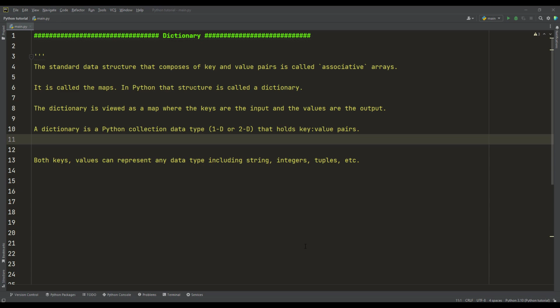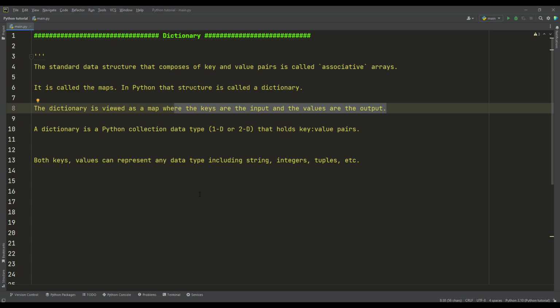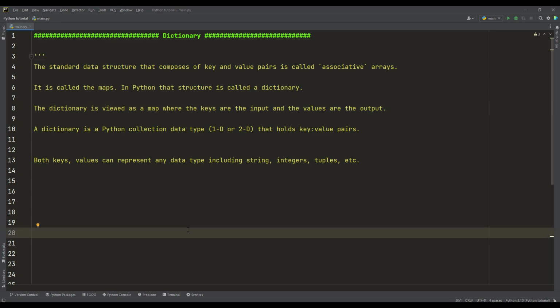Okay, dictionary data type. The dictionary is viewed as a map where the keys are the input and the values are the output. So we have to figure it like this. We have a set of keys like countries and a set of values like the cities. So the input is the countries and the output is the capital of these countries, which is the cities, like France, Paris, Italy, Rome, like this.